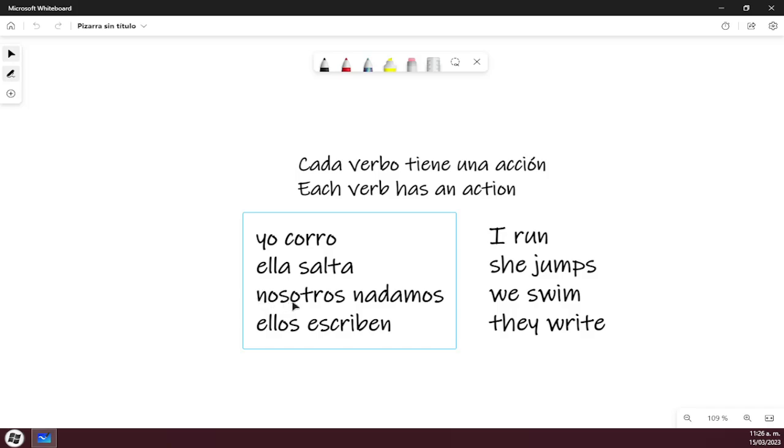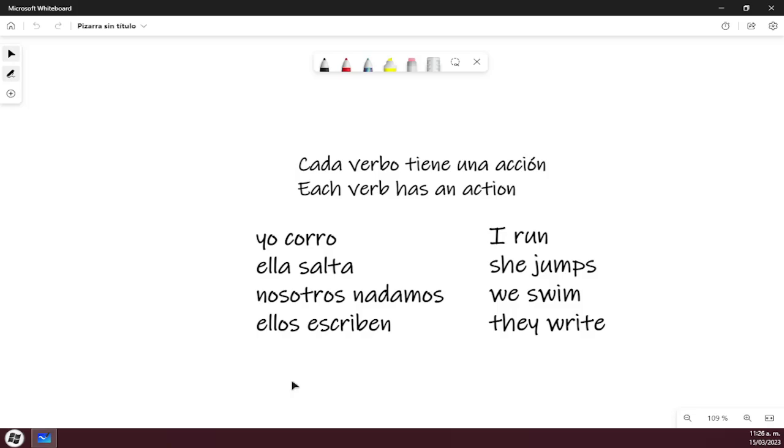So we swim. Nosotros nadamos. Okay, so we are doing an activity that involves propelling oneself through water using a combination of arm and leg movements. So we are doing that action. We are doing the action of the verb. So ellos escriben, they write. So they are doing a physical act of using a writing instrument such as a pen or a pencil to create visible marks on a surface, typically paper. So they're doing that action.